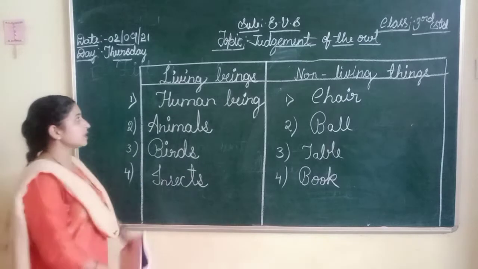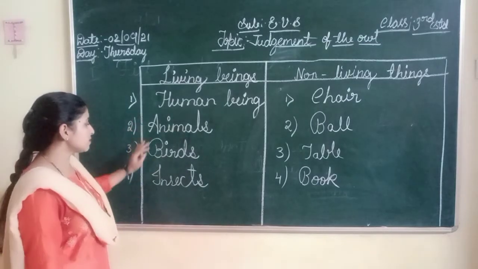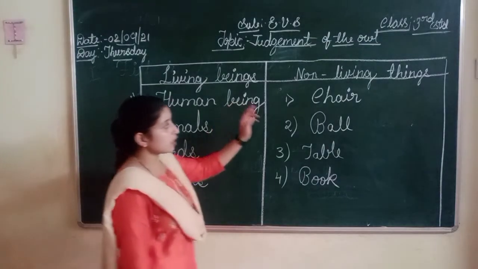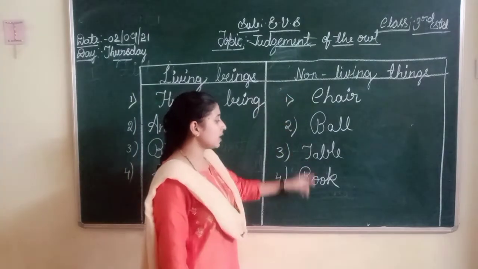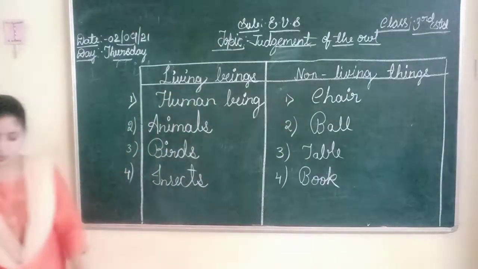Right now, in the living things, human beings, animals, birds, and insects have been written. In the non-living things column, I have written chair, ball, table, and book. Finish it soon.